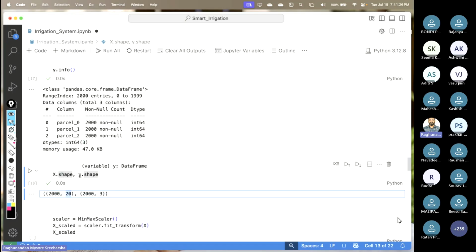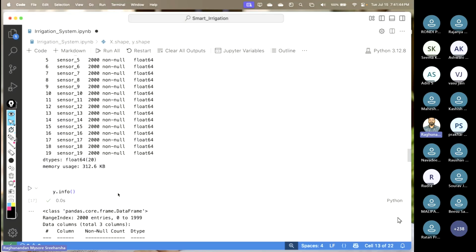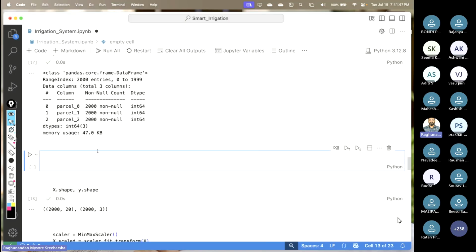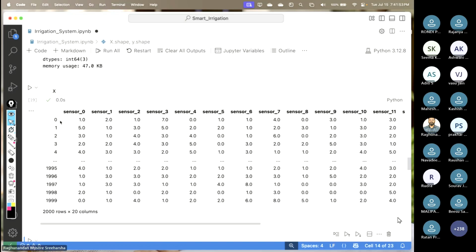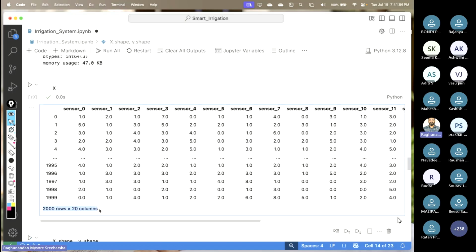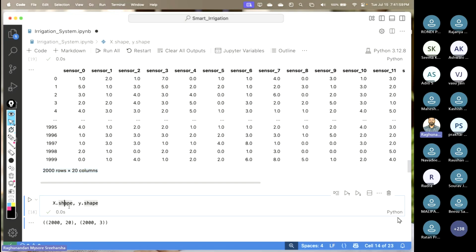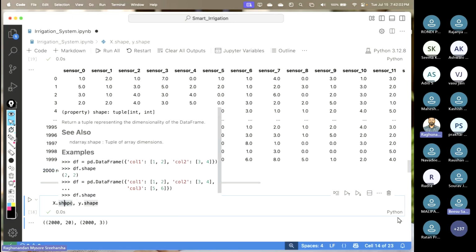And similarly in the Y, you will have 2000 rows and 3 columns. So instead of taking the entire thing as a data frame, we can pass them in the form of an array. If I run X, you have that entire data frame here. So instead of looking at all 2000 rows and 20 columns, I just use the shape here. That's it. Okay, let me go to Git.